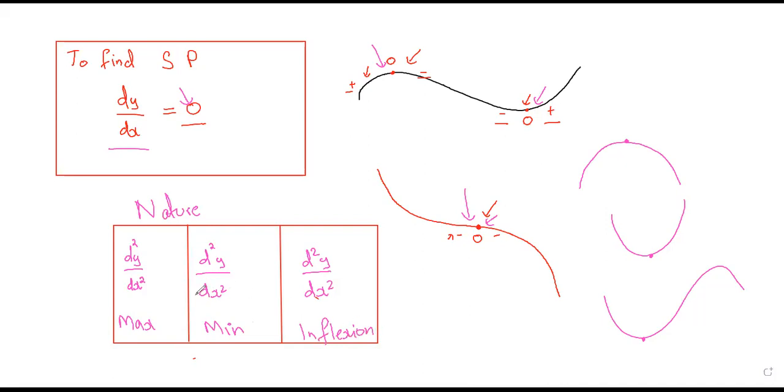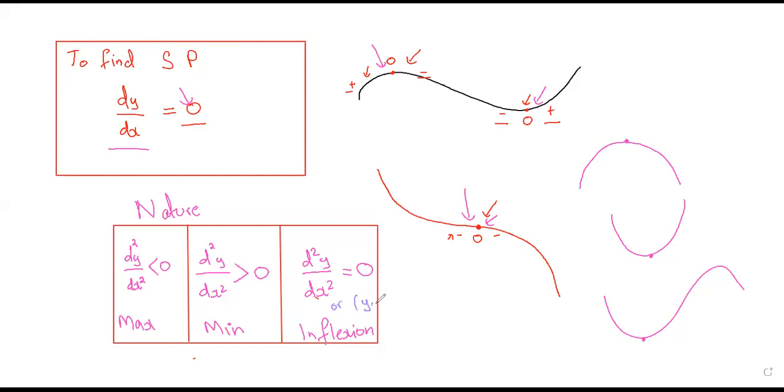Okay. Now, in case of maximum point, your double derivative is going to be negative. Okay. And in case of minimum point, your double derivative is going to be positive. And in case of inflection point, either the double derivative would be 0 or it won't exist. I'll explain this, don't worry.